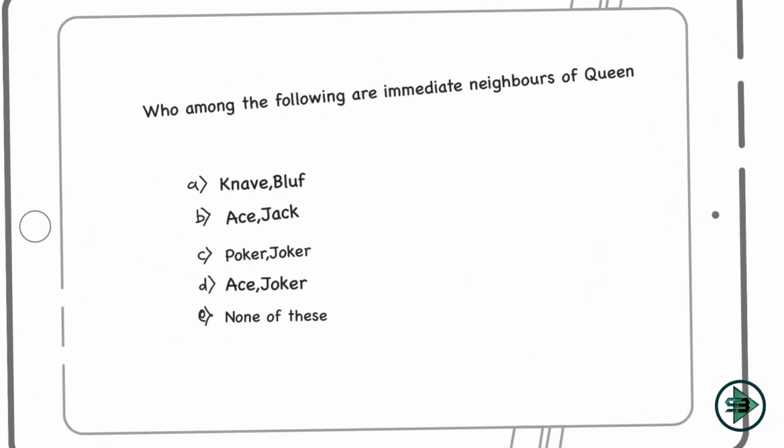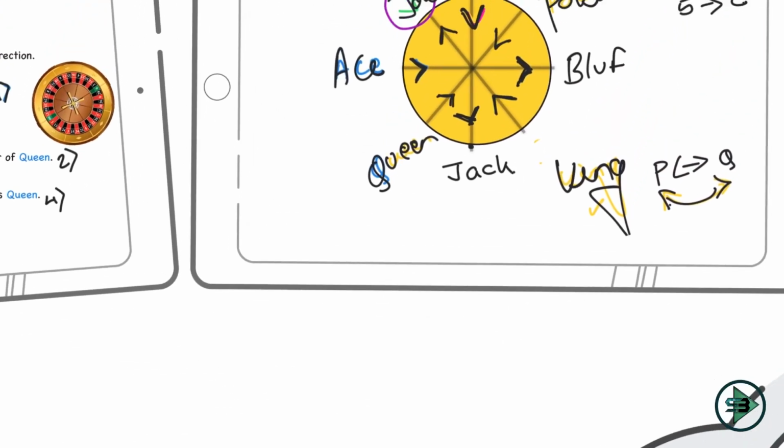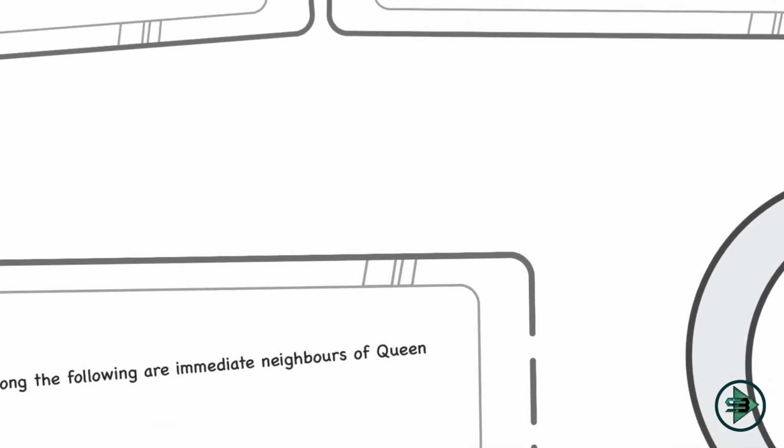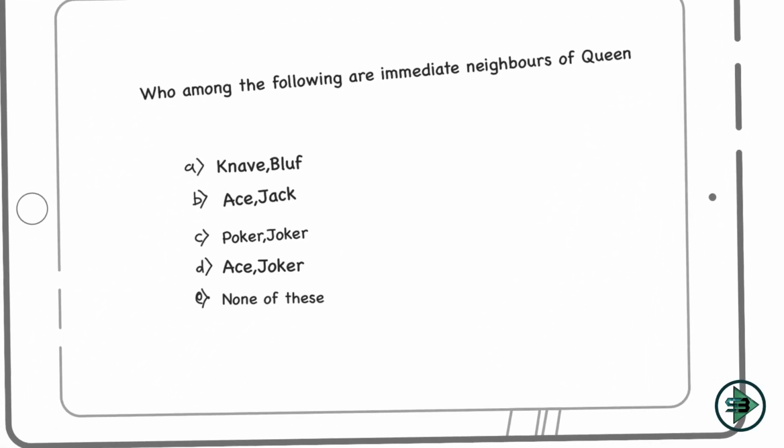So the first question that I get on this puzzle is, who among the following are immediate neighbors of queen? So let's go on to the puzzle and see. This is queen, and who among the following are immediate neighbors of queen? Ace and jack. Ace and jack are immediate neighbors of queen. So let's move on to this. What will be my option? Ace and jack is option number B, right? Option number B is the answer to this question.